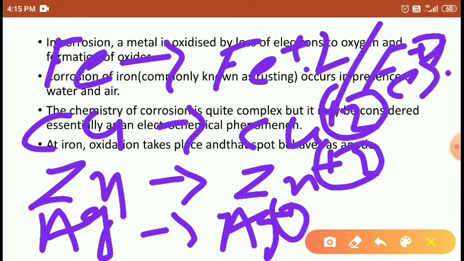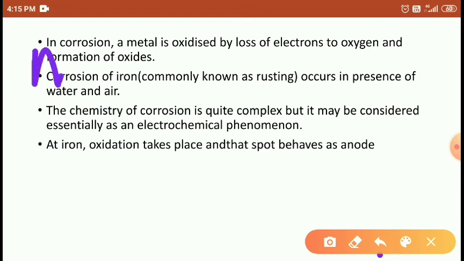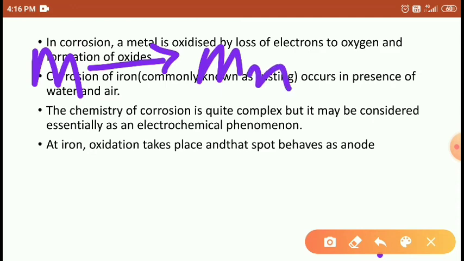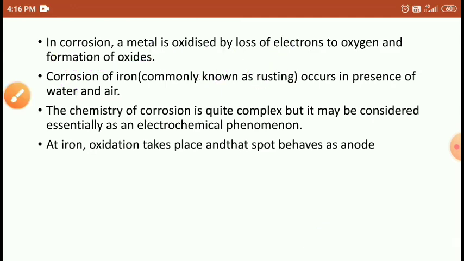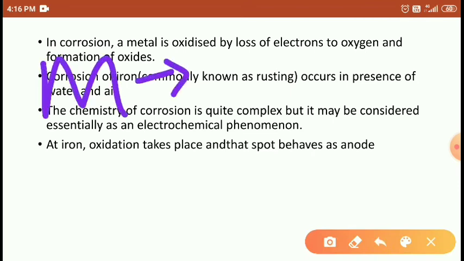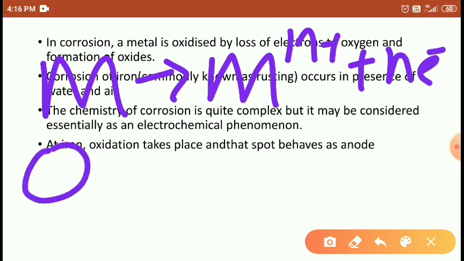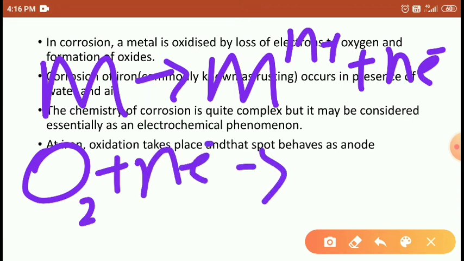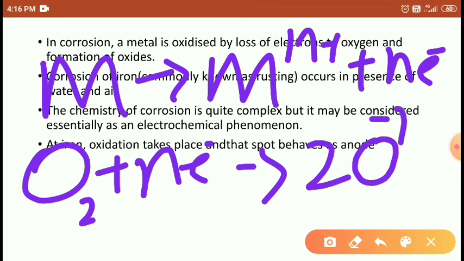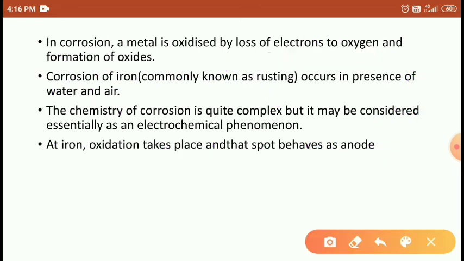During the reaction, the metals iron, silver, copper, zinc lose electrons. M turns into Mn+ by liberating n number of electrons, and oxygen accepts the n electrons to form O2-. Right students? So this type of reaction occurs. That's why all the metals lose electrons to the oxygen, and corrosion occurs.